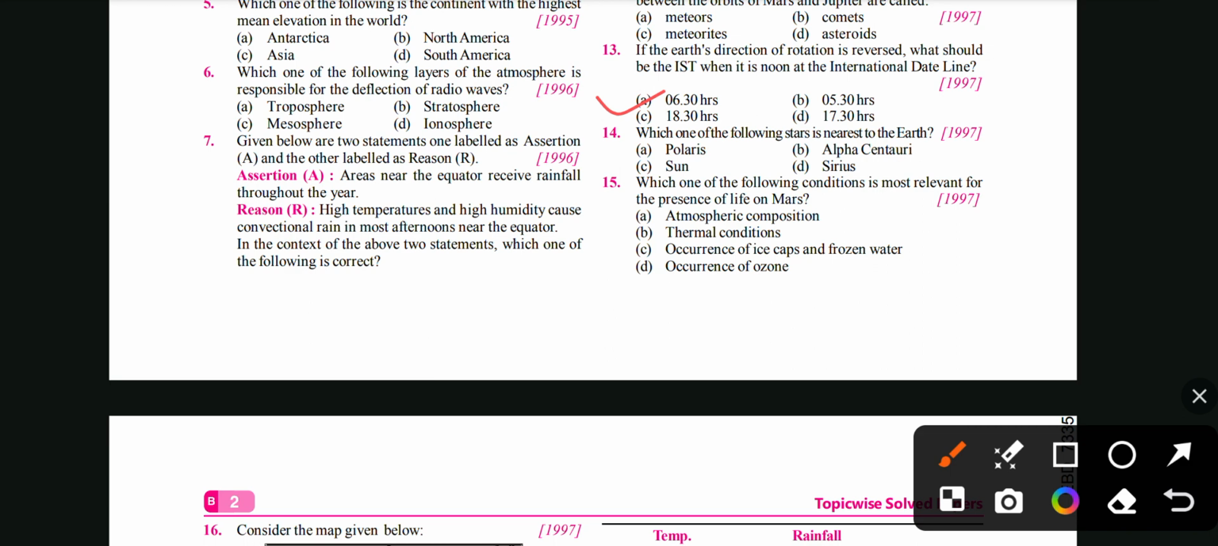Then next is, which one of the following stars is nearest to the Earth? This is a current affairs based question. At that time, in 1997, there was news. Polaris was the nearest star to the Earth. Next and last question of today is, which one of the following conditions is most relevant for the presence of life on Mars?